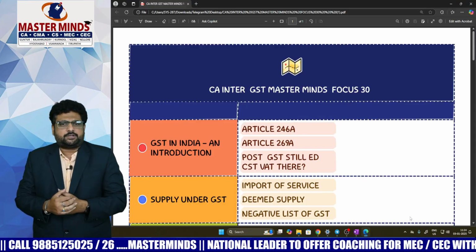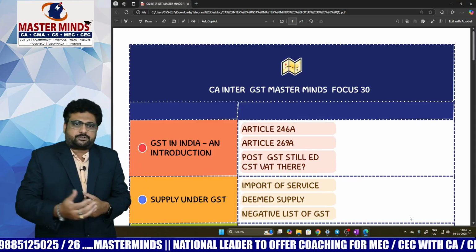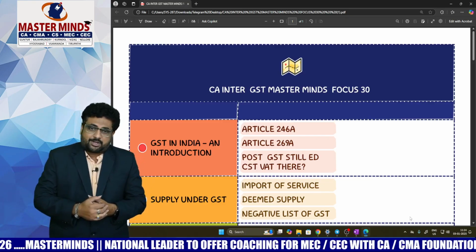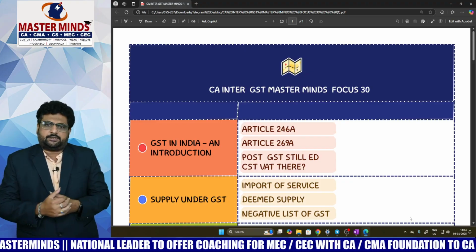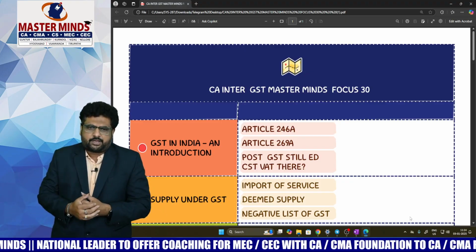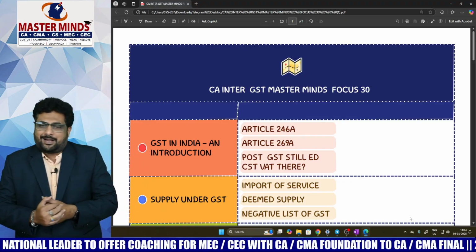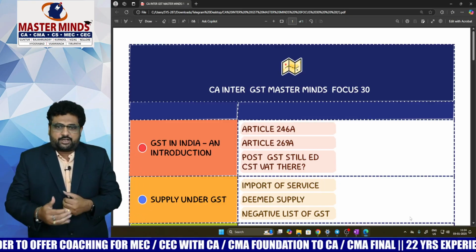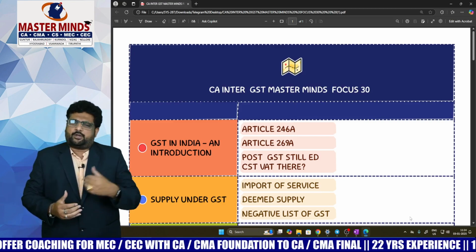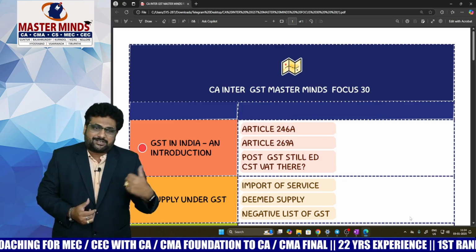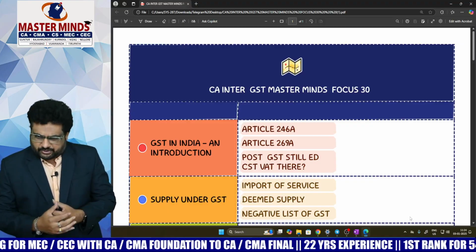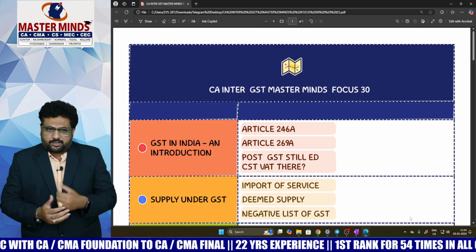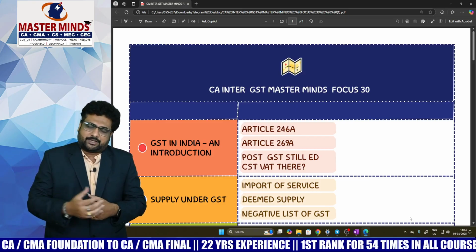to our GST. So with respect to the first chapter, GST in India and introduction part, you need to keep focus on the constitutional aspects like article number 246A, article number 269A, and post GST, is excise duty, CST, VAT still there or not, and if excise duty, VAT or CST is there, on which products it was there. So in these areas, you need to keep focus on the first chapter, GST in India and introduction part.